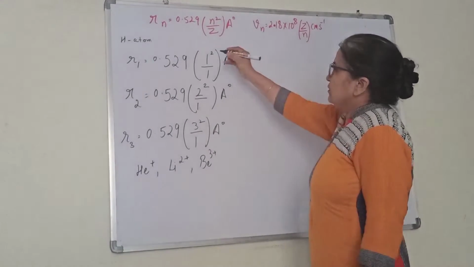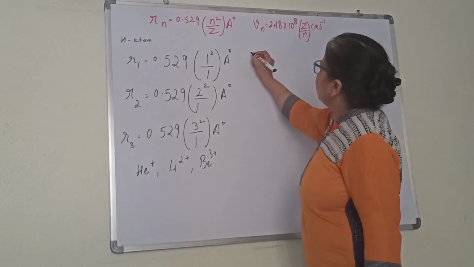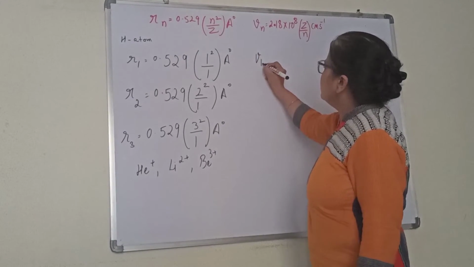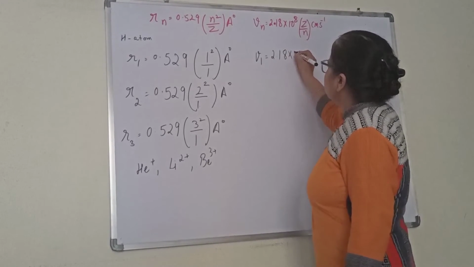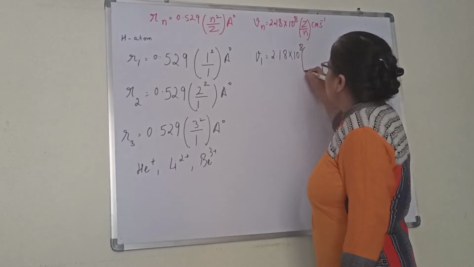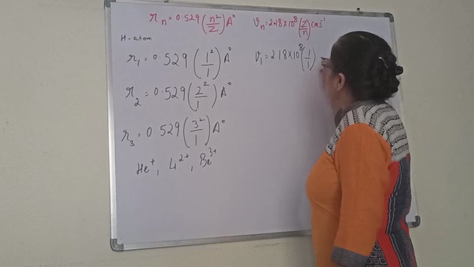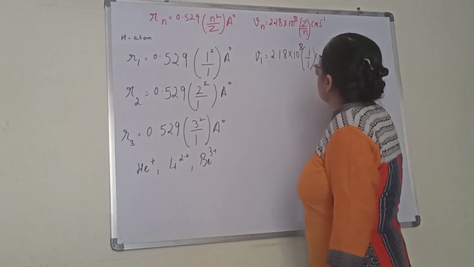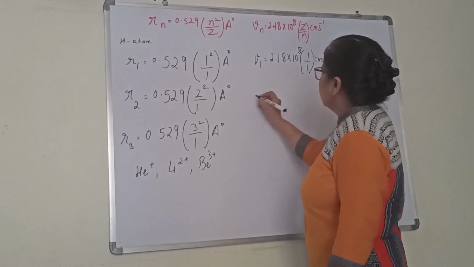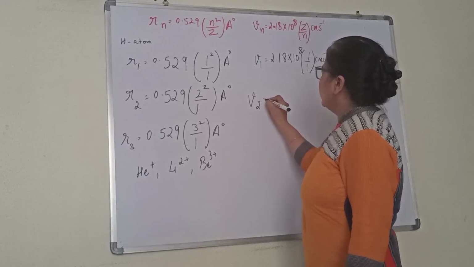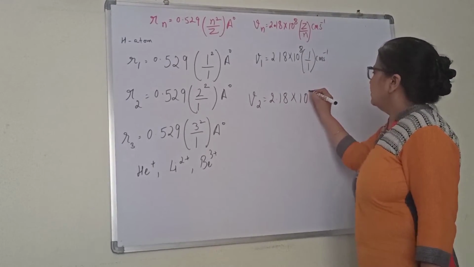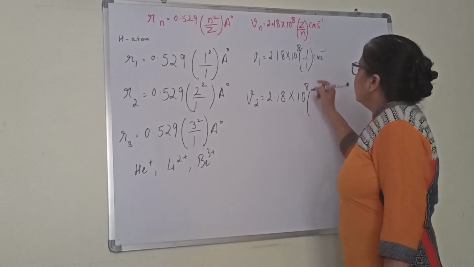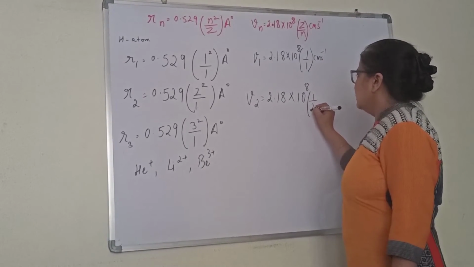If I want to calculate again for the hydrogen atom, I will write like this: velocity of the first orbit will be 2.18 into 10 to the power 8 into 1 by 1 centimeter per second, of course, you will be writing the same unit. For the second orbit, we will write 2.18 into 10 to the power 8, Z is 1, for the second orbit.